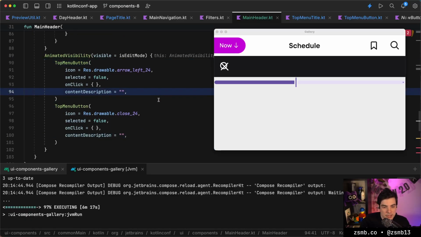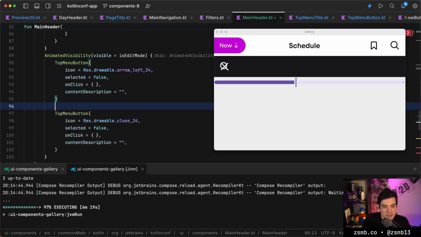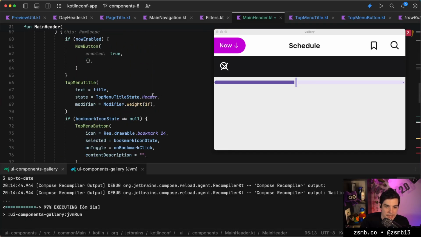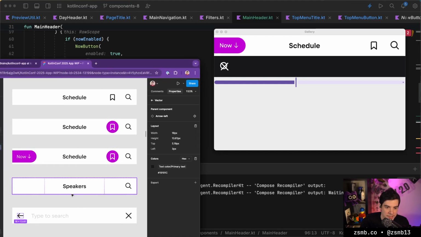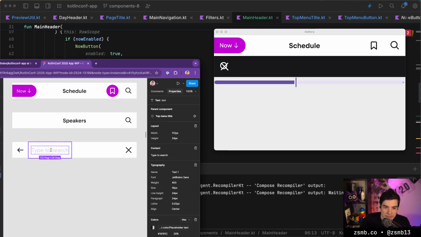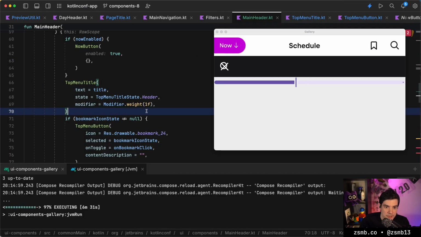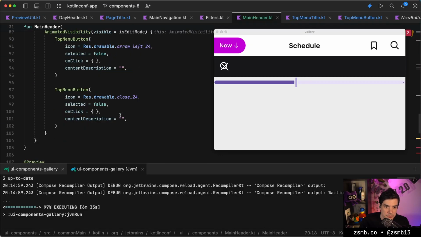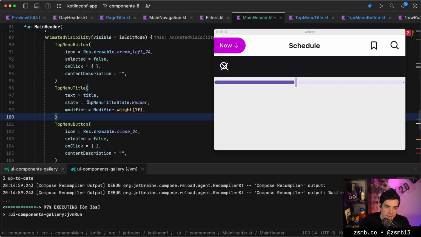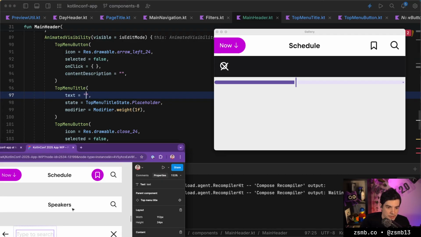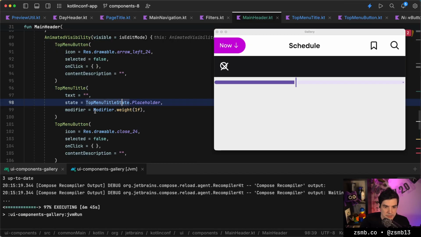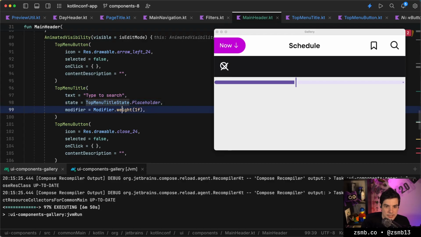Obviously, we didn't apply any weights yet, but we also need a title in here, and that I believe uses the existing component, which again, we already discussed we want to remove anyway, but that's technically a top menu title component. So we're gonna put one of those in here. And for styling, we'll call this a placeholder, and we'll just call it, what does it say? It should say type to search. So we'll type to search and save that.